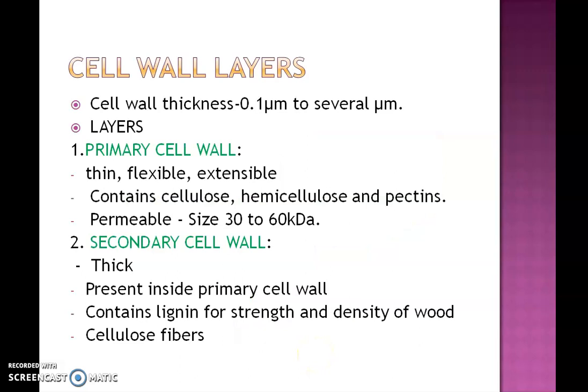Now let's go into the details of each layer. First one is the primary wall. Primary wall is the first formed wall layer of a cell. That is, when a cell is formed from a meristematic cell, it has to grow and expand in size for getting differentiated. So at that time, it has only the primary wall.